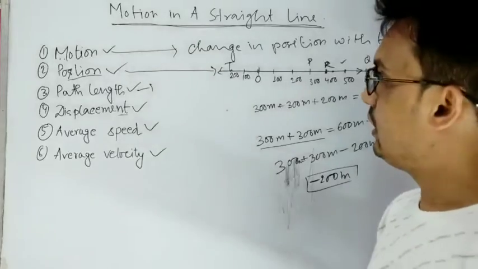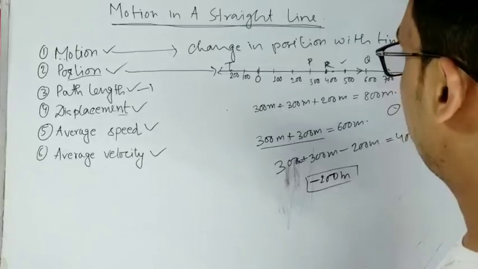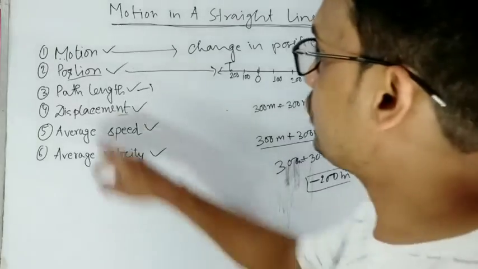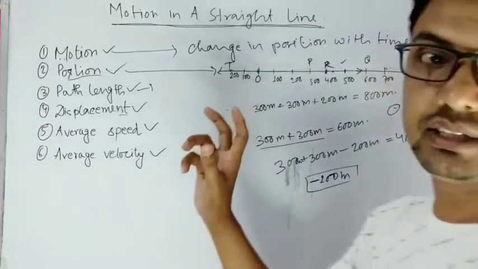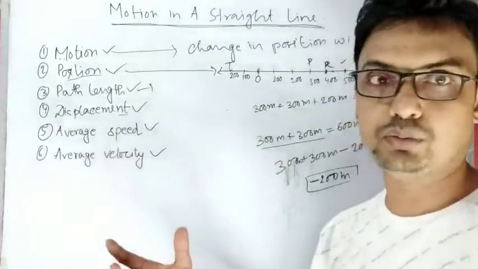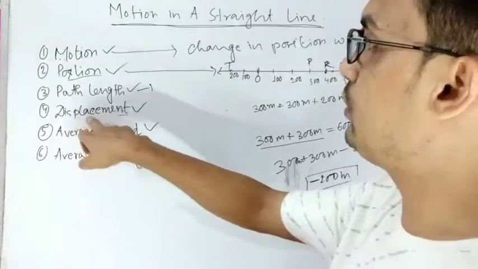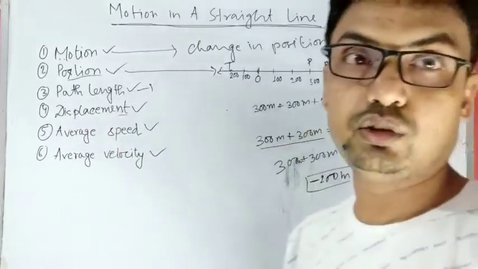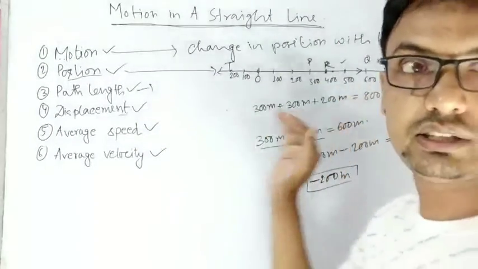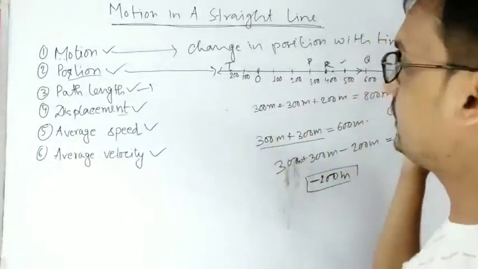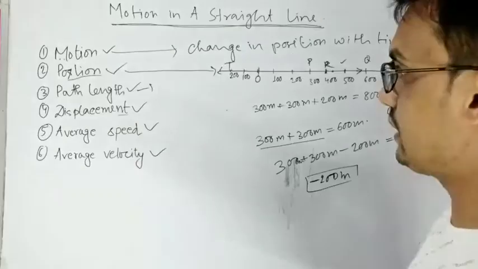So this is how the displacement and path length are different. In case of path length, you just add all the distances that the particle or the object moves. But in case of displacement, you have to consider the direction in which it moves. If it is in the positive x direction, it will be added. If it is in the negative x direction, it will be subtracted.